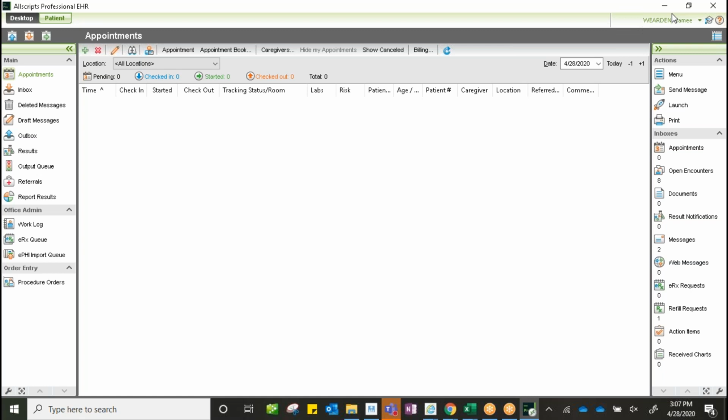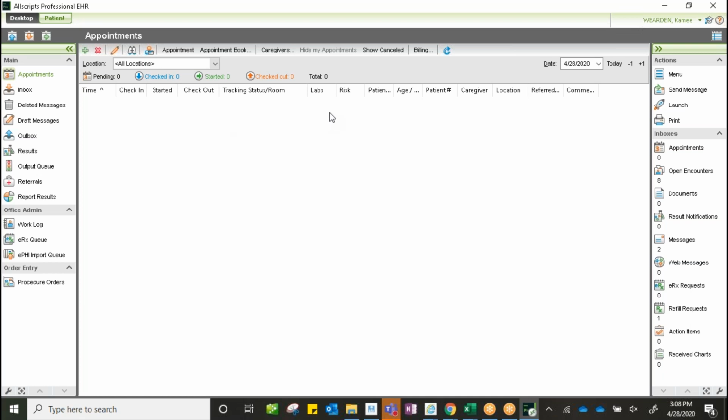So here we are on our desktop view. This is how we log in every time. Some things that I would like to call out. We have been through our appointment screen here. We know that we don't have any information right now because we're waiting for our data to be put into the practice management system. The practice management system will then push the appointments to fill this screen with our patient schedule, our clinic schedule.